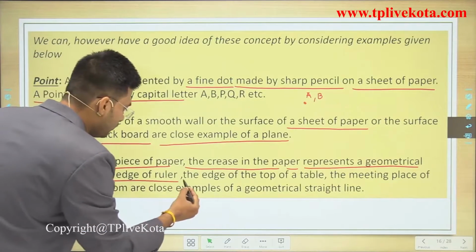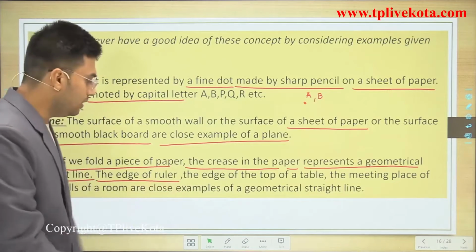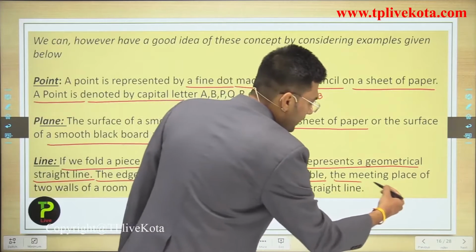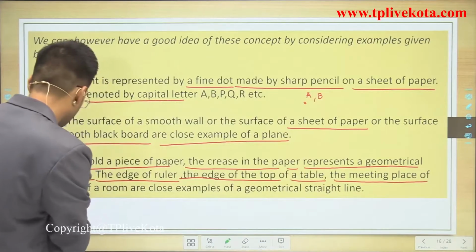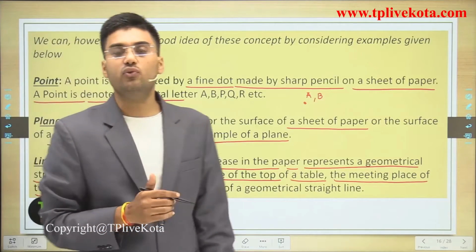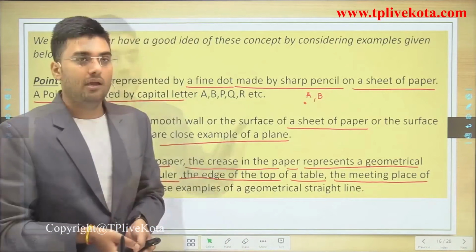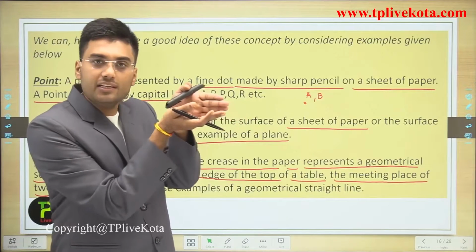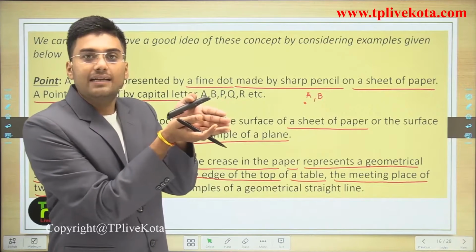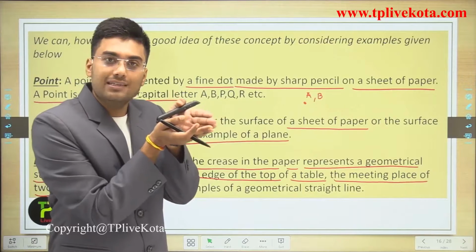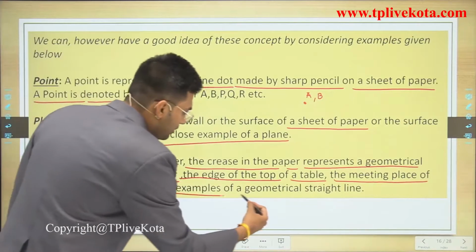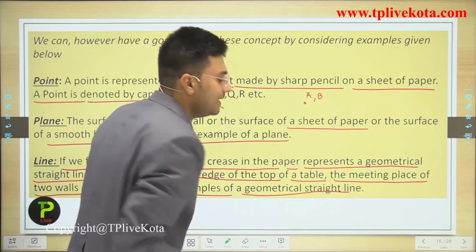The edge of a ruler, the edge of the top of a table, the meeting place of two walls: if we join two walls, the meeting line between them is an example of a straight line. These are close examples of geometrical straight lines.